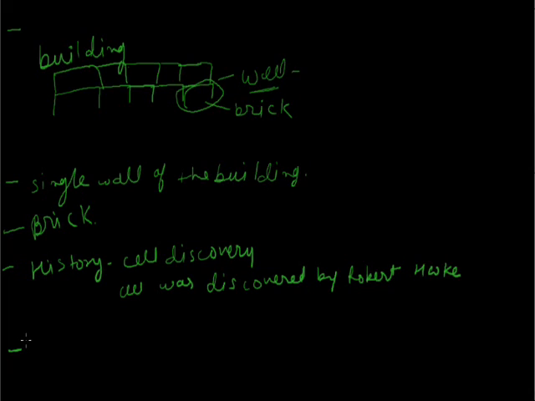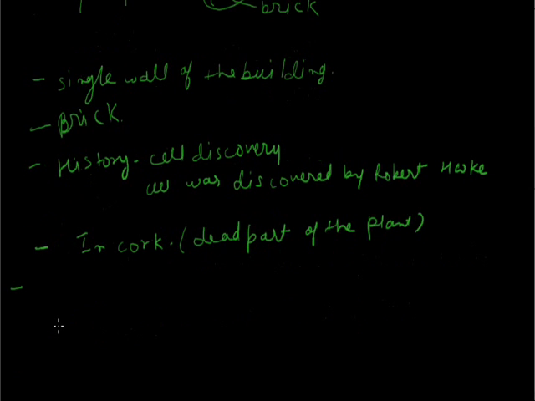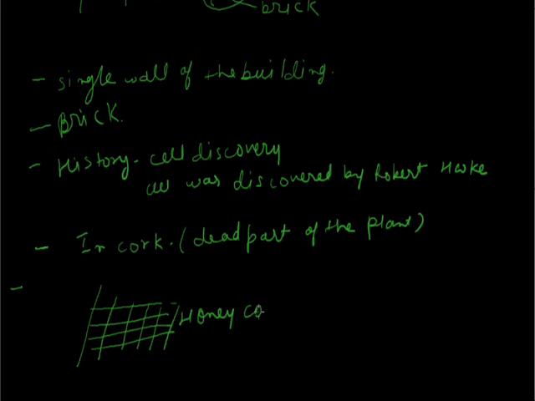Robert Hooke used the microscope to observe the cell in a structure named cork. Cork is the dead part of the plant. He took a section of the cork and got a structure like a honeycomb.